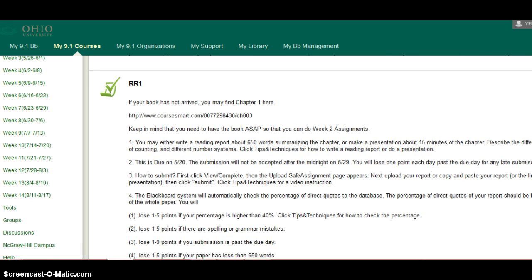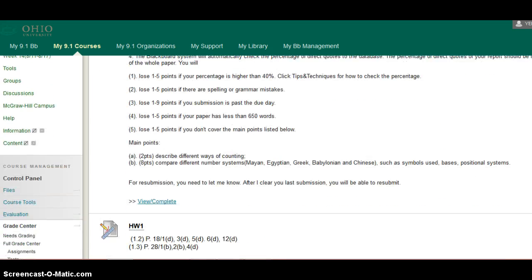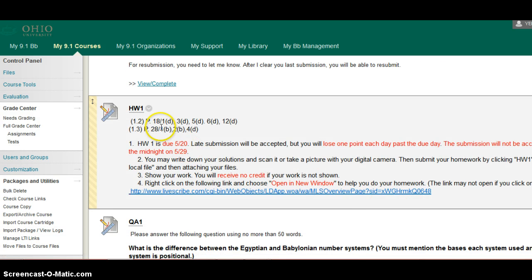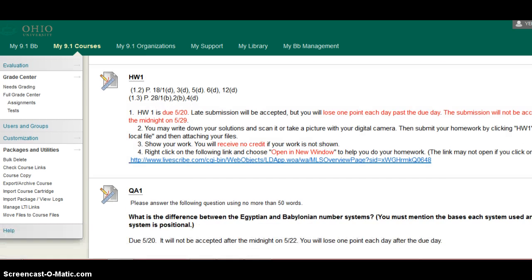That's where you'd write about 650 words summarizing the chapter and mainly the history part. And homework assignment, you watch the video and you do the homework assignments, homework problems,